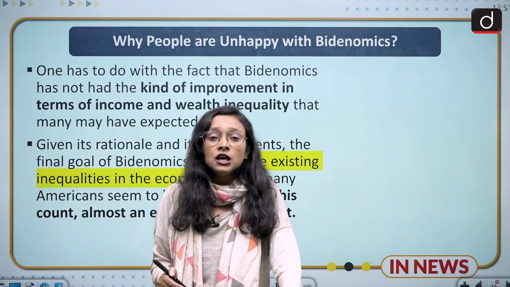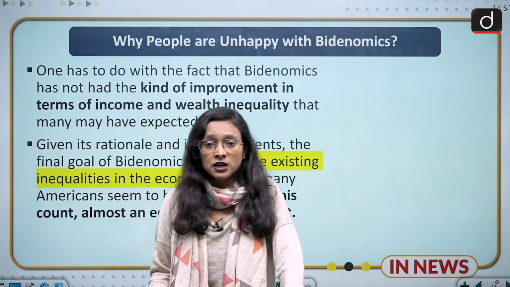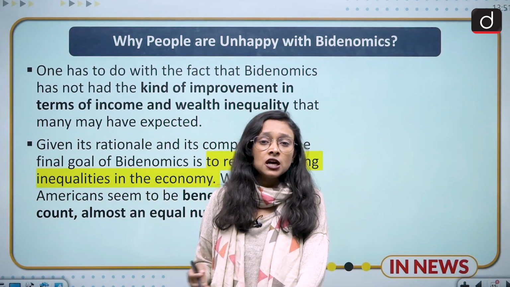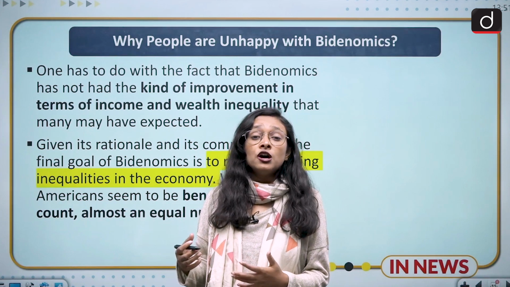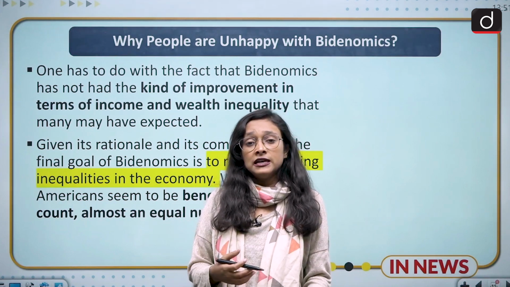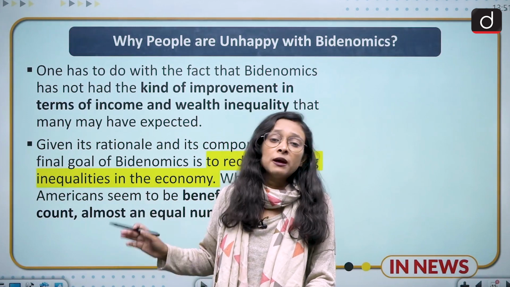It means that they are advocating that they will reduce the inequality in the US, but as we have seen last time, and in many countries, inequality has not been reduced. The wealthy persons are getting wealthier day by day, and the poor persons are getting poorer day by day. So this is one of the drawbacks of Bidenomics.